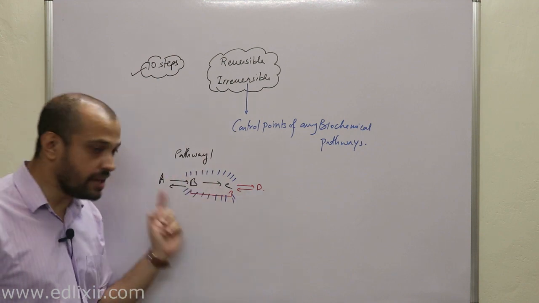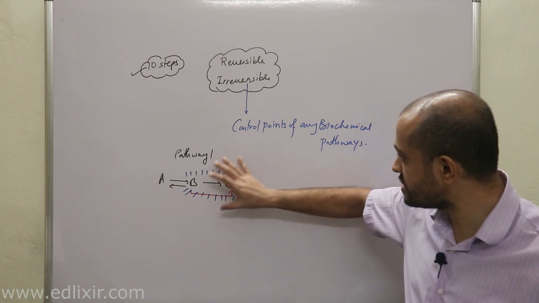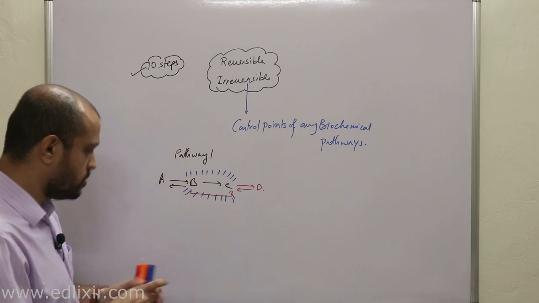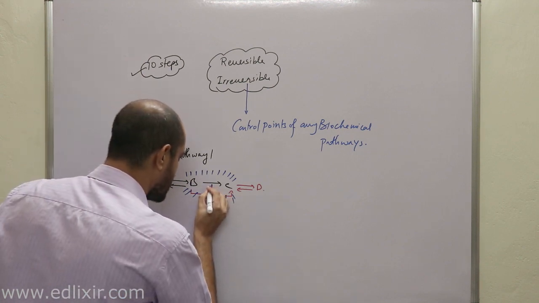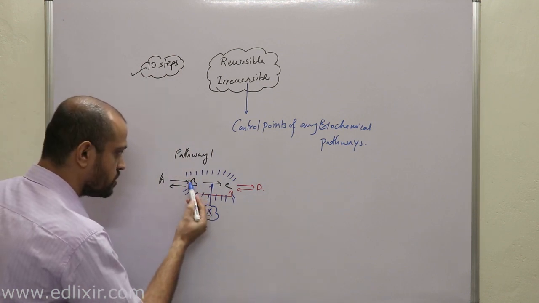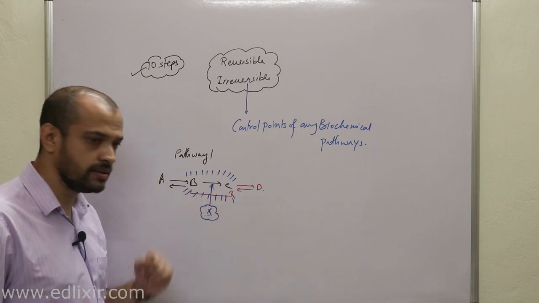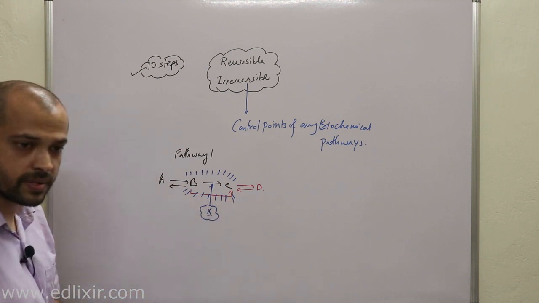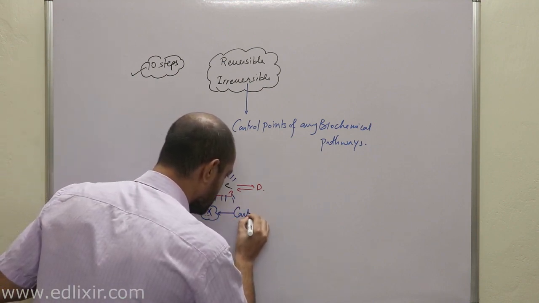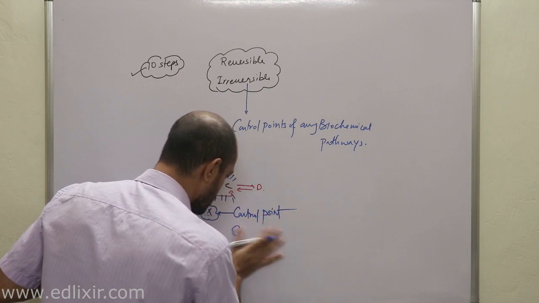Now, a very important point here we need to understand right now is this: suppose an enzyme X is working here, which is helping in the conversion of B to C. That means this is actually a control valve enzyme. This is your control point enzyme, right?